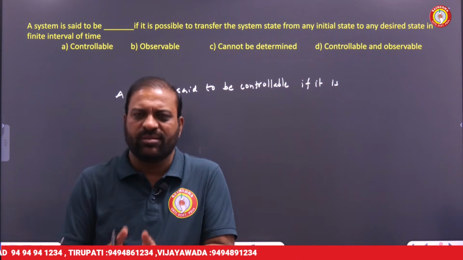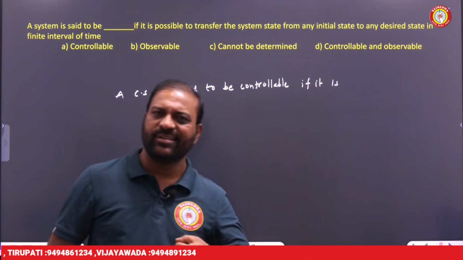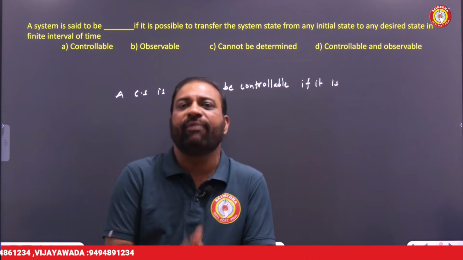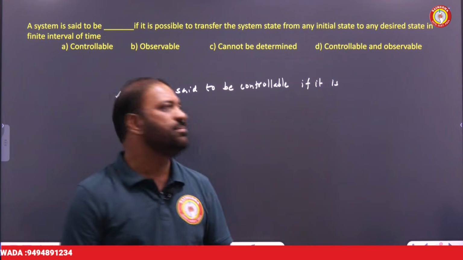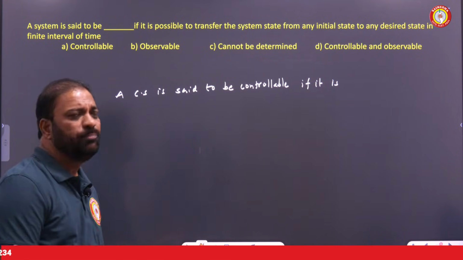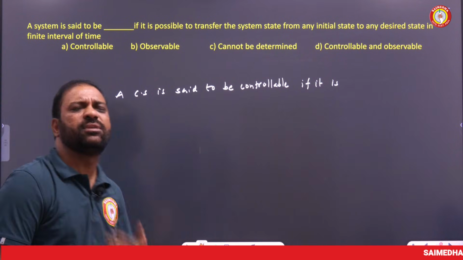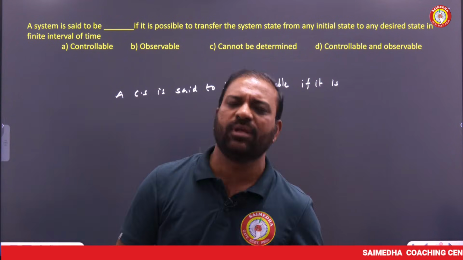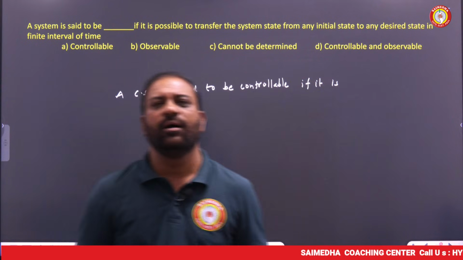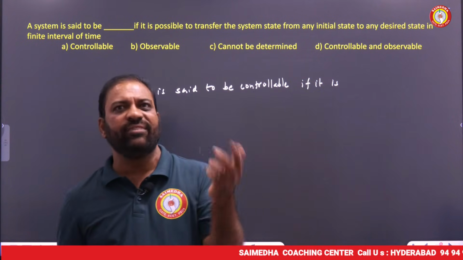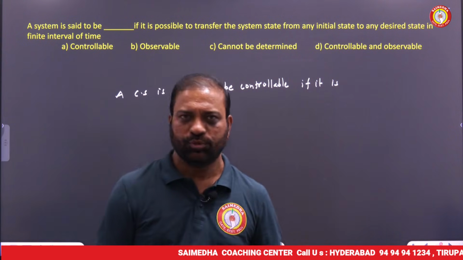Observability means, if a control system is said to be observable, it is able to reconstruct the previous states from the present output.